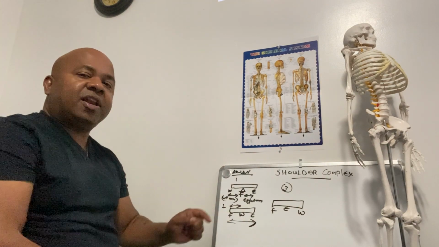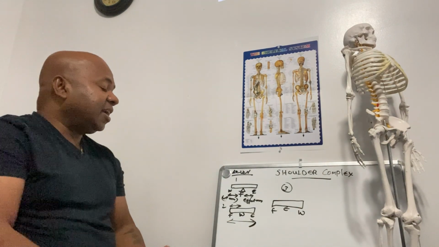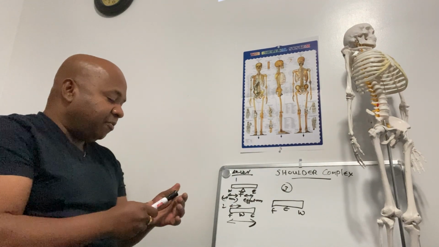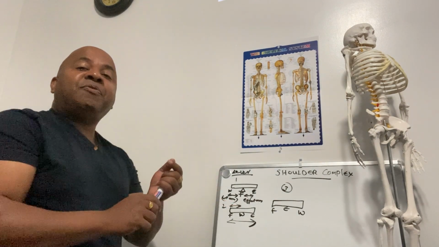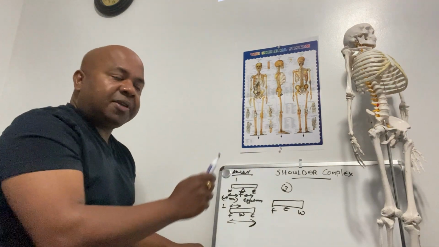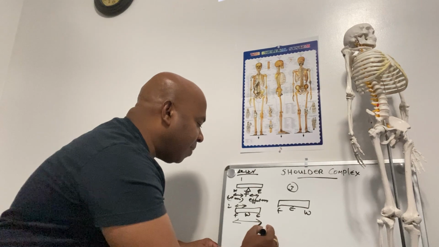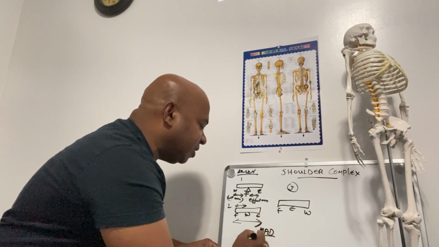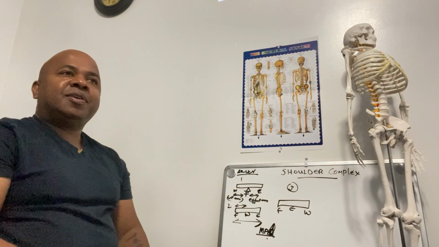Here in a second order lever, you can see the effort's arm is greater than the weight's arm. If the effort's arm is greater than the weight's arm, you get a mechanical advantage in a second order lever.